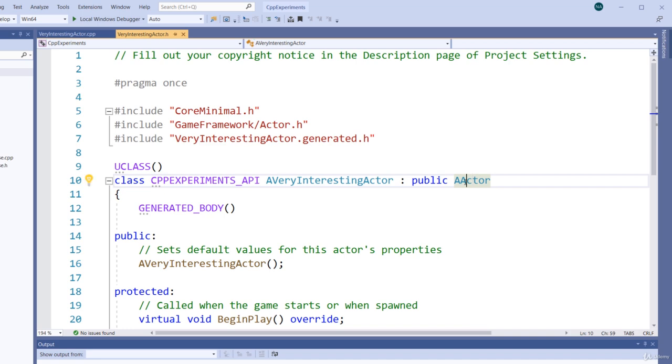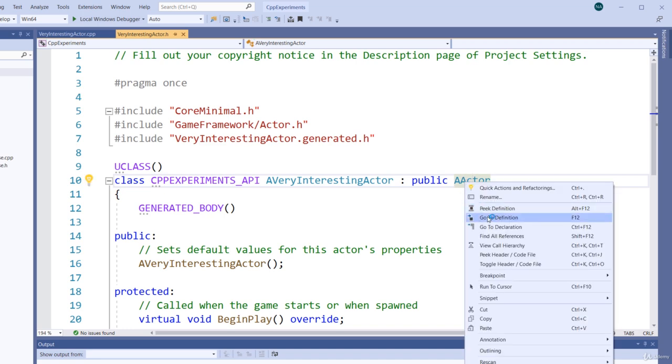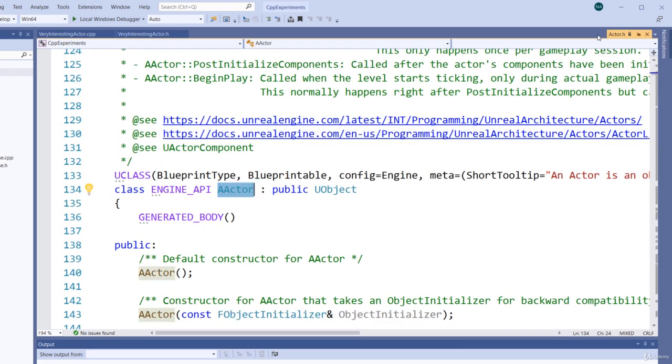Well, you can right click on actor and then I can go to definition, and to the right here you'll see it opens up this tab in this document section, and I'm here at this declaration basically of the actor, AActor, and you can see this derives from a UObject. As I mentioned, actor derives from UObject or is a UObject, even though it does not get that prefix of U.